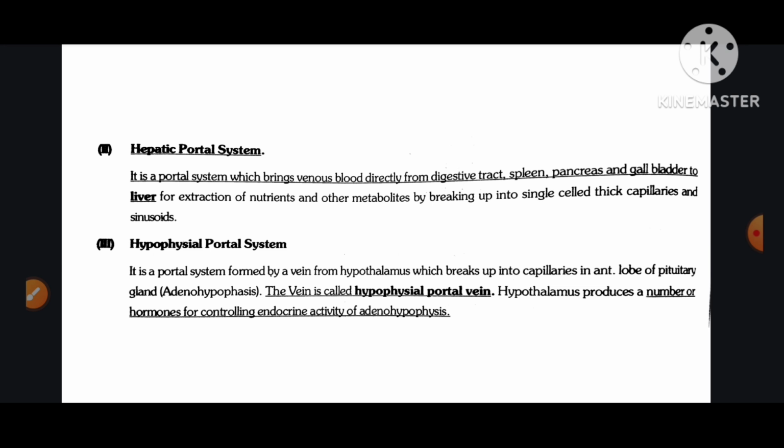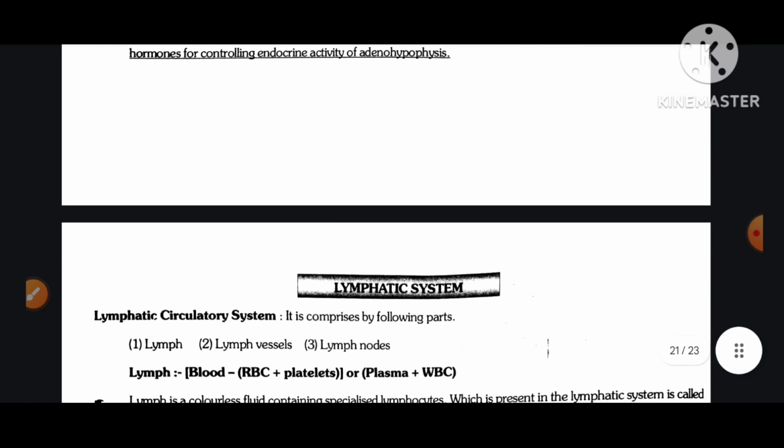It is a portal system formed by a vein from the hypothalamus which breaks up into capillaries in the anterior lobe of the pituitary gland, the adenohypophysis. The vein is called the hypophyseal portal vein. The hypothalamus produces a number of hormones for controlling endocrine activity of the adenohypophysis.